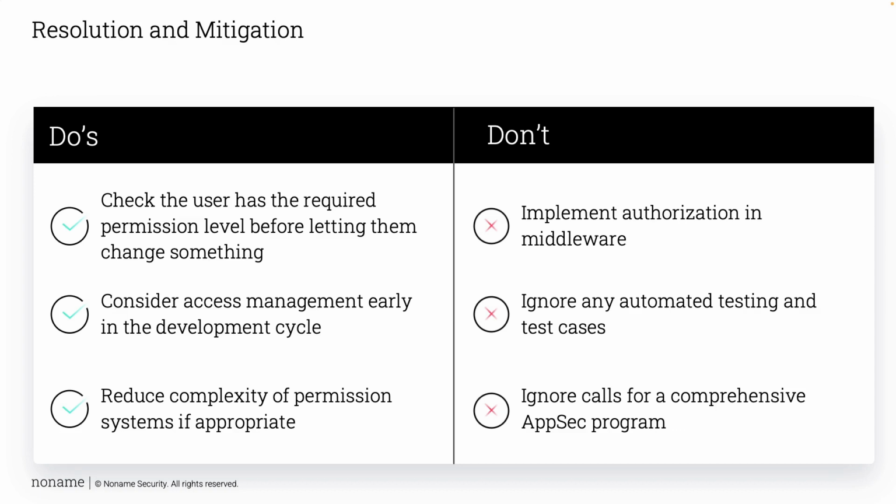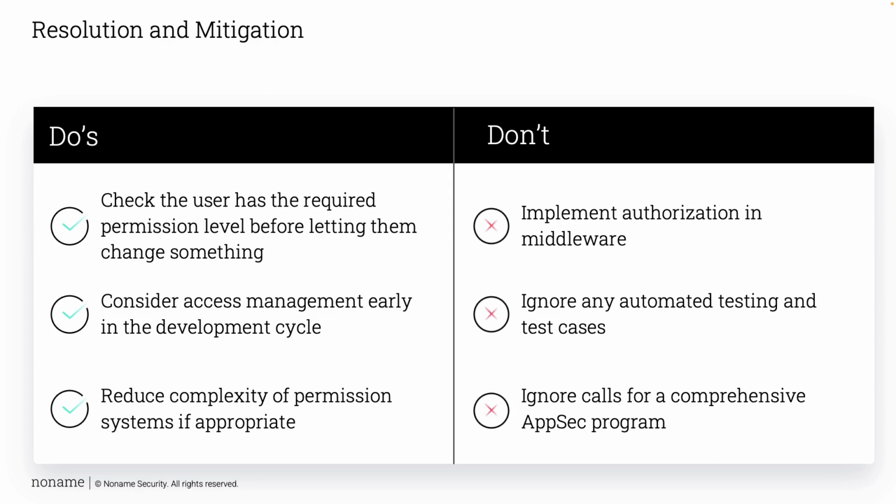Don't implement authorization in the middleware. This is a really easy way to make it very difficult to fix some of these issues, as middleware is not necessarily designed to handle authorization. Ignore any automated testing and test cases. It's a great way to avoid getting any kind of useful information. Just ignore it in the first place.